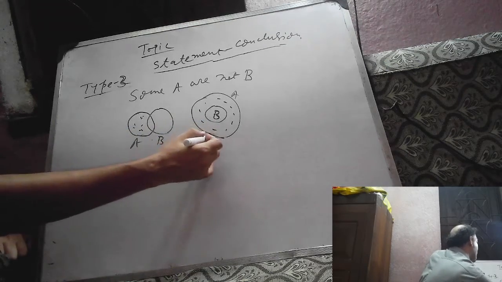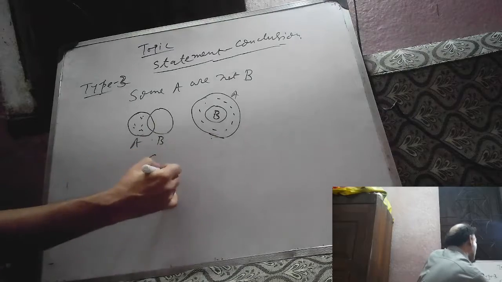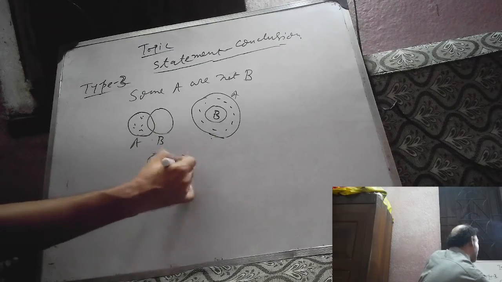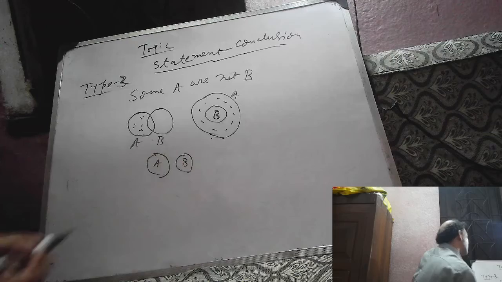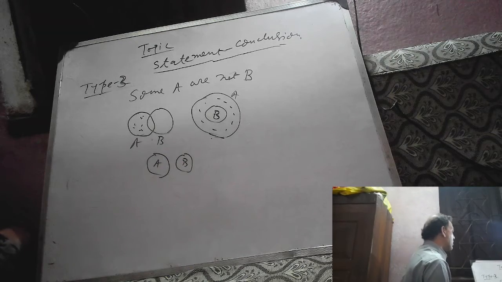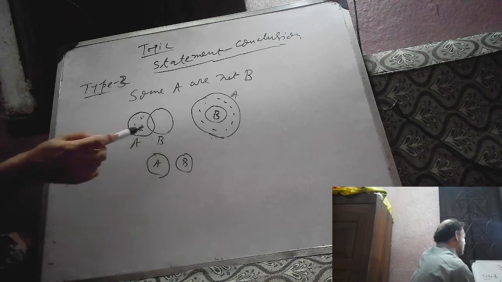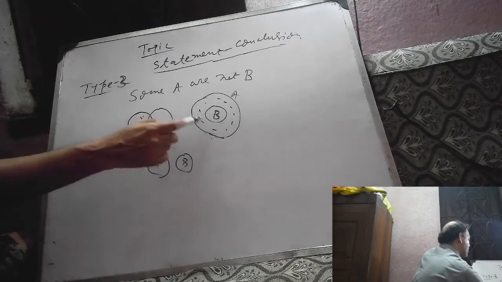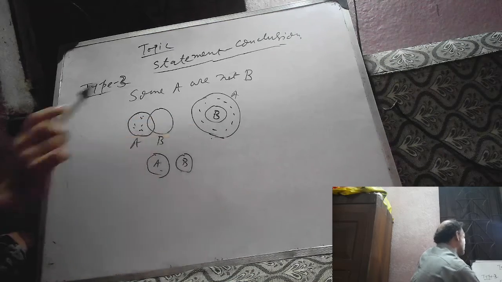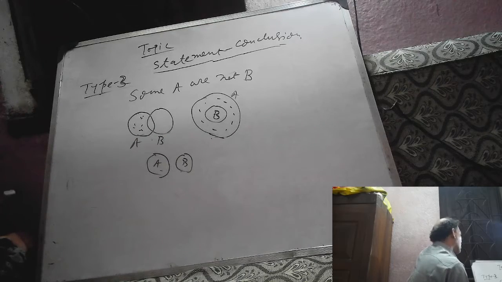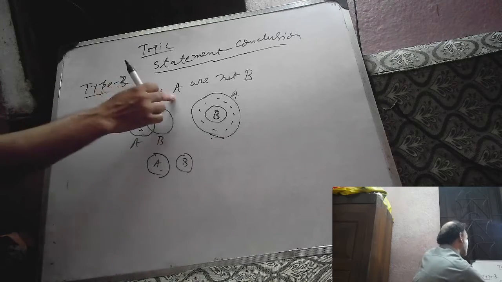This as well as this. Again, some A are not B means this is A, this is B, that means no A is B. It is also correct. So these are the possible Venn diagrams for some A are not B. You can draw this Venn diagram as well as this or this. All three Venn diagrams we can draw from the given statement.